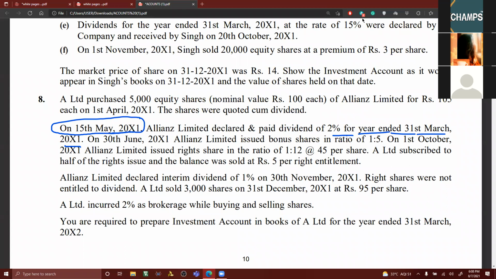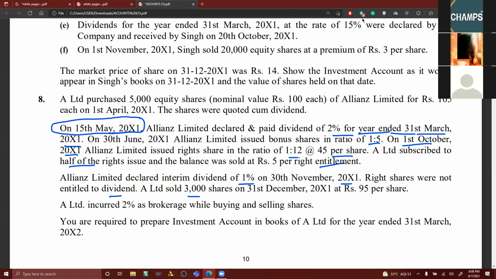Then on 30th June, Allianz Limited issued bonus shares in the ratio of 1:5. On 1st October 2011, Allianz Limited issued rights shares in the ratio of 1:12 at 45 rupees per share. A Limited subscribed to half of the rights issue and the balance was sold at 5 rupees per right entitlement. Allianz Limited declared an interim dividend of 1% on 30th November 2011. Right shares were not entitled to dividend, as per the instruction given.